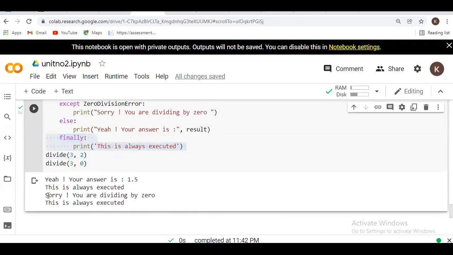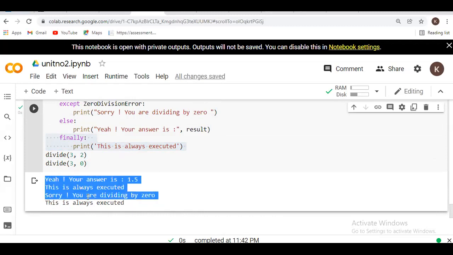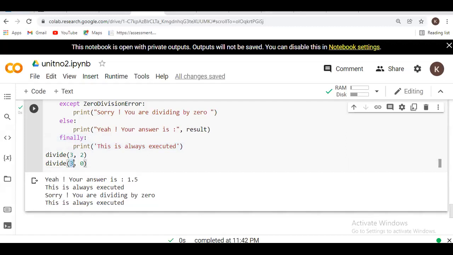After that you see, sorry, you are divided by 0, and this is always executed, which means the finally block is always executed. But you have to see here, sorry, you are divided by 0, because here I am passing 3 and 0.